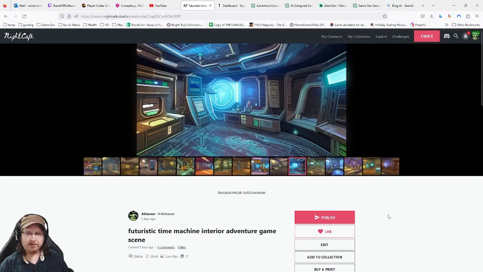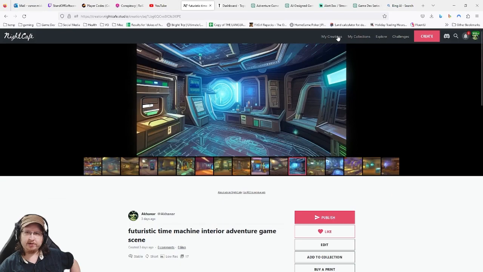So we're going to use this one. I like this one for a number of reasons. We have a nice door for our character to walk in and out of, entering and exiting the scene. We have some kind of machine here that could be something. We have a panel over here, and then this would become some sort of view screen that we can superimpose images over and that kind of thing. So it looks like a nice time machine scene that we can use for our game.